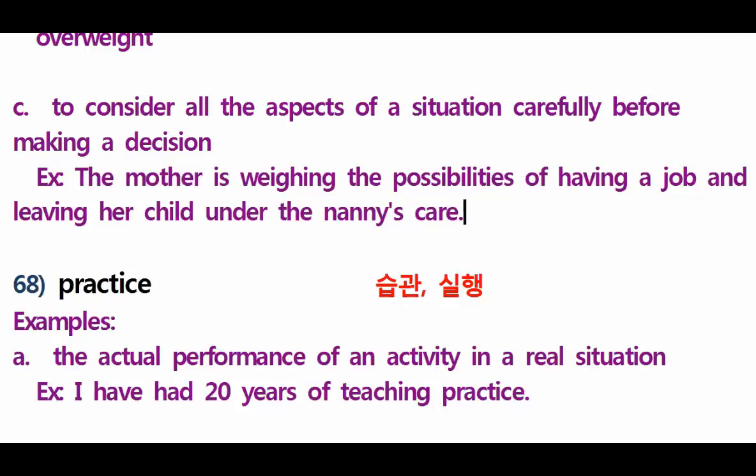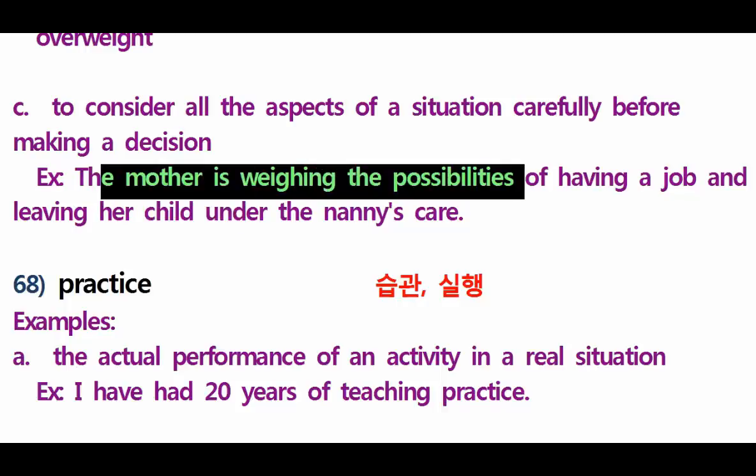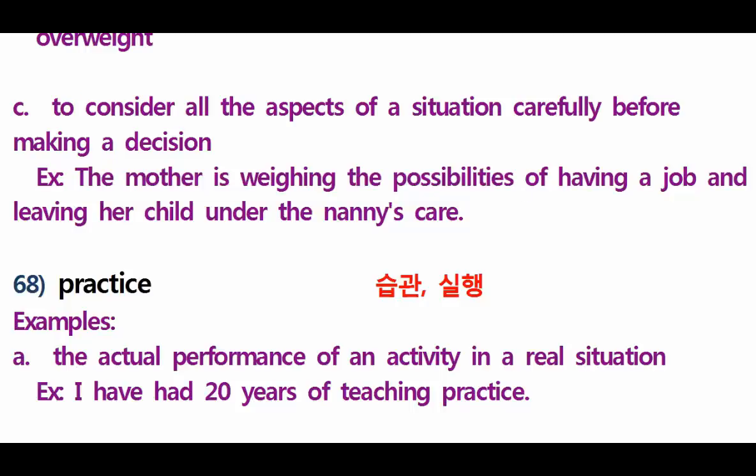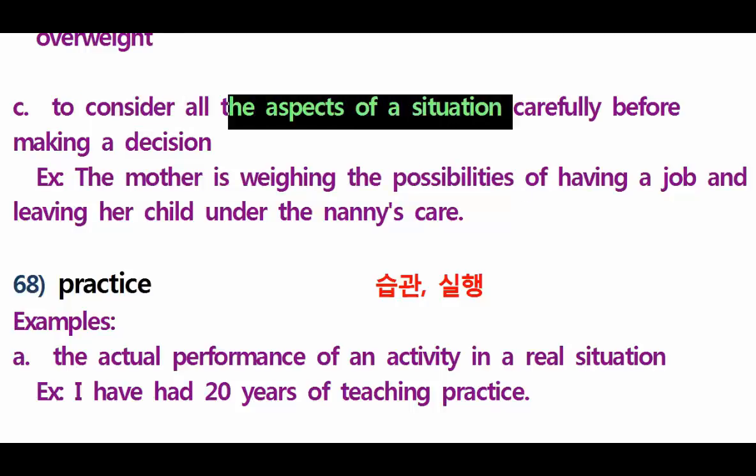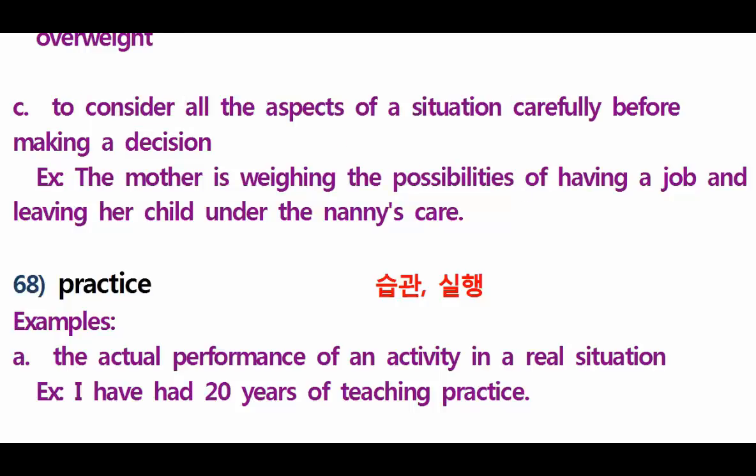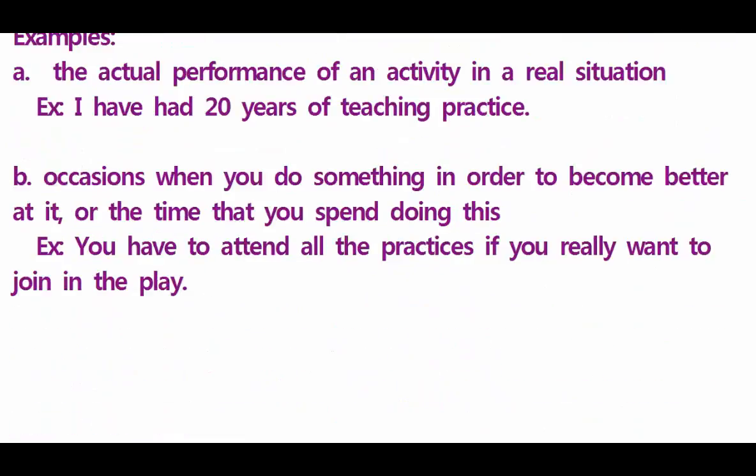Now, in this case, the mother wants to have a job, but she's also thinking because she will also leave her child under another person's care. So it may be dangerous, right? So the mother is weighing the possibilities. She's only considering the aspects of the situation carefully before making a decision. Got it? And number 68, we have here practice.